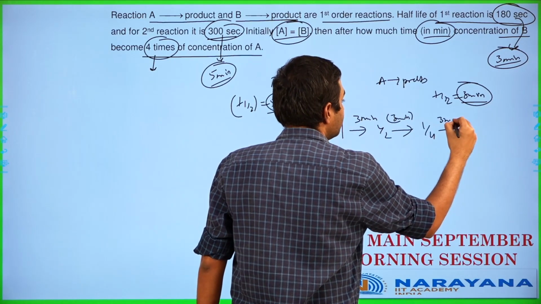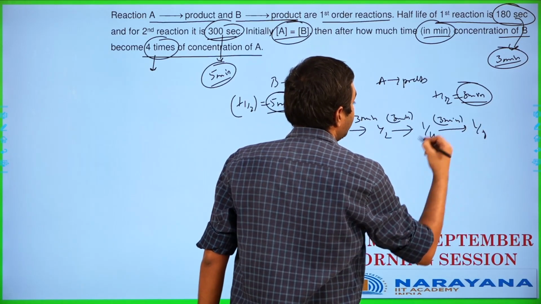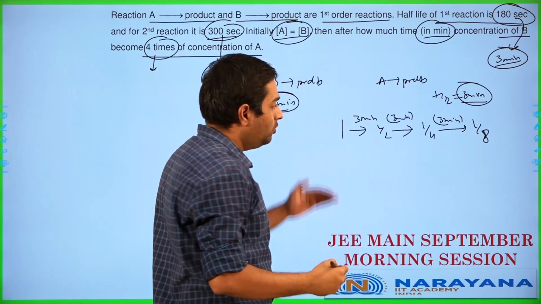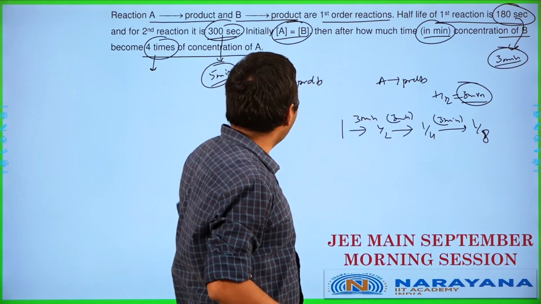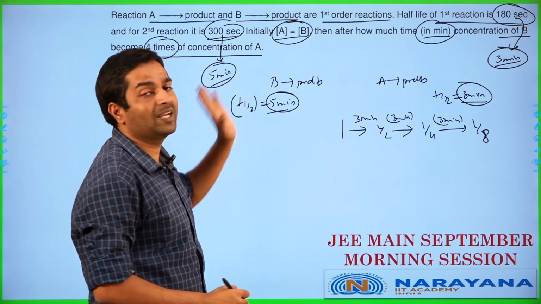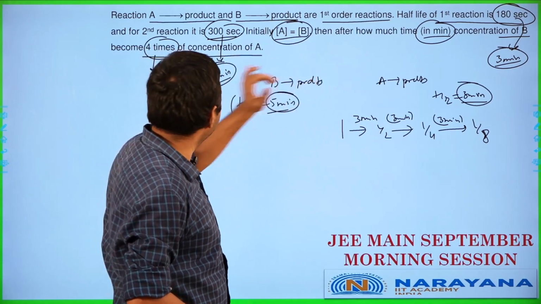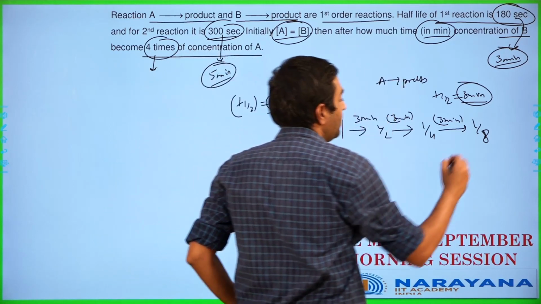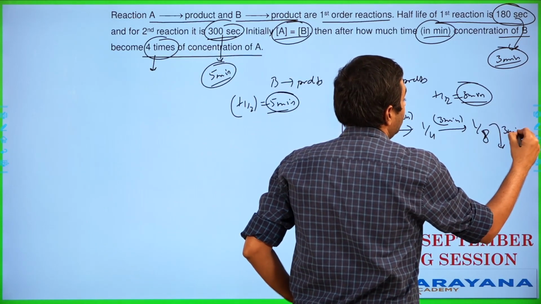After another 3 minutes, it's going to become 1/8, and so on and so forth. You can keep writing and then check where the T half will match up, where the concentration of B ends up becoming the same as concentration of A. Or rather in this case, you are asking for 4 times over here. So let me write down a few more steps over here.